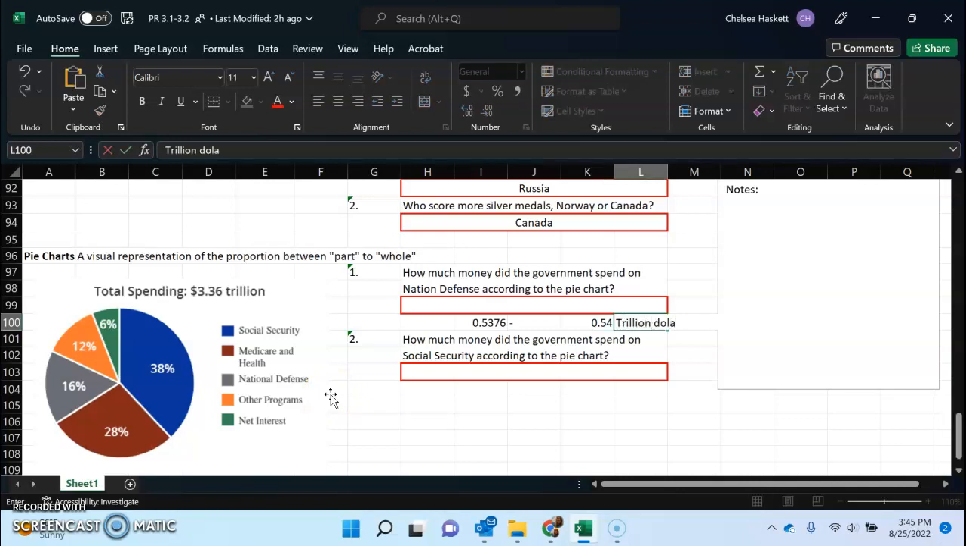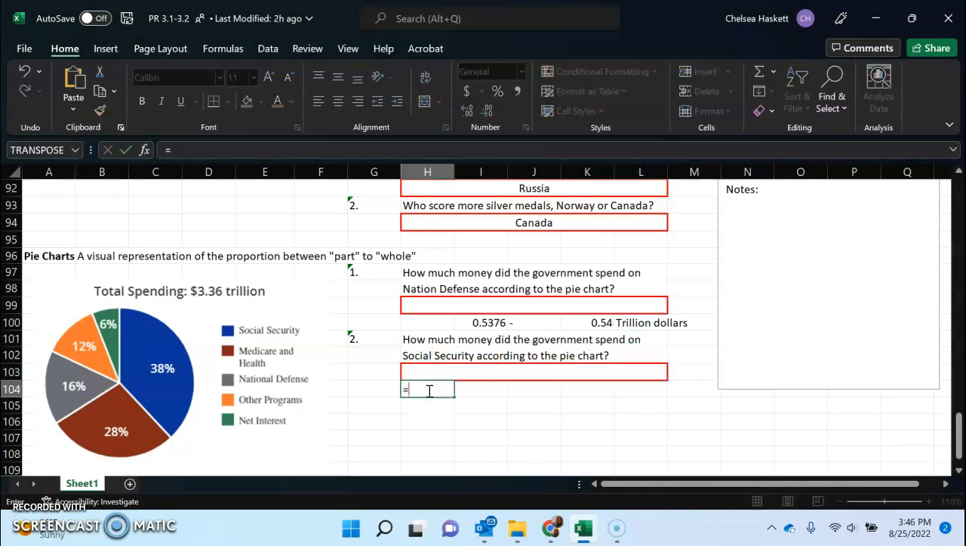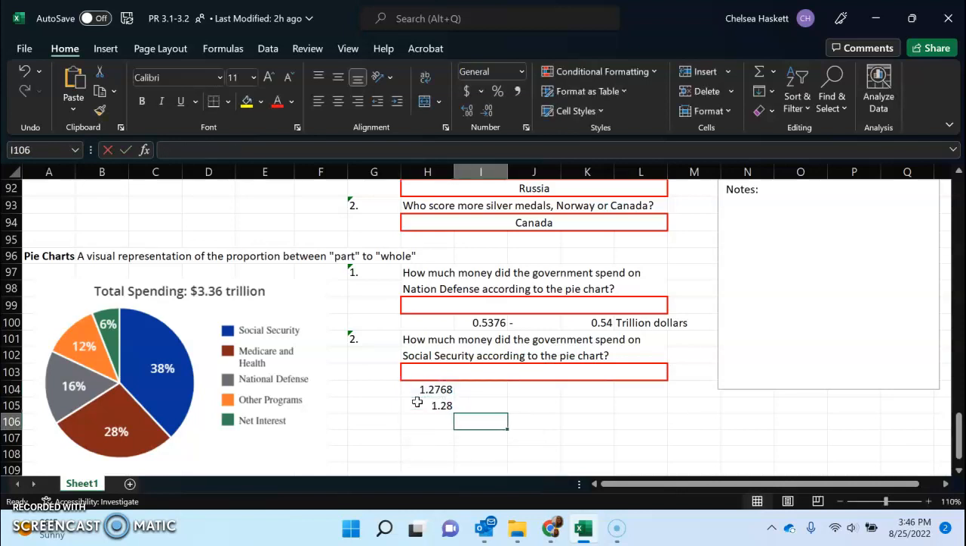Okay. Next one, how much money did the government spend on Social Security according to the pie chart? So for Social Security, I'm going to do the same thing. Total amount of money that I spent was 3.36, and I'm going to multiply it by Social Security, which was 0.38. And if I round this to the hundredths place, it would be 1.28 trillion dollars. All right, that is 3.1, 3.2 for you.